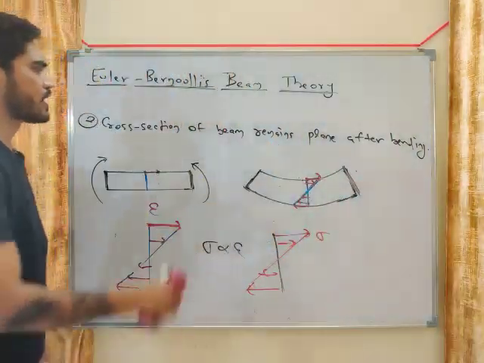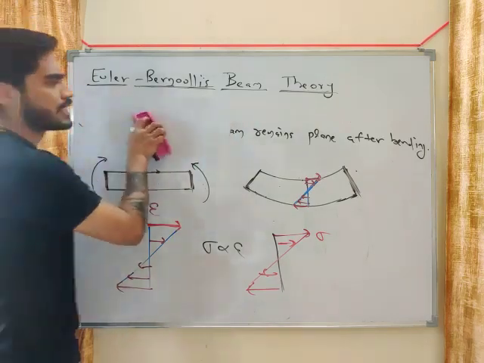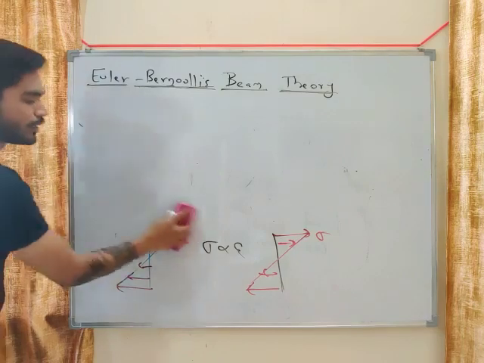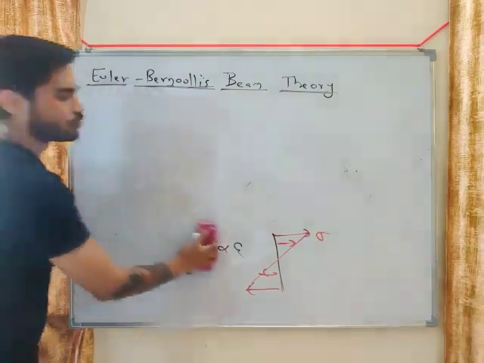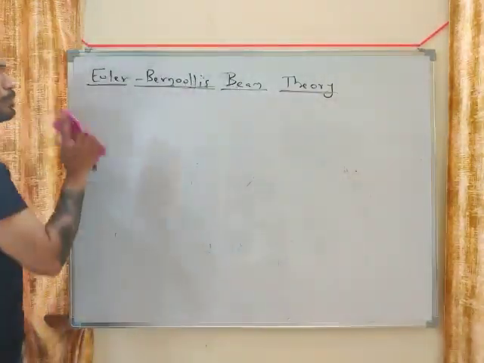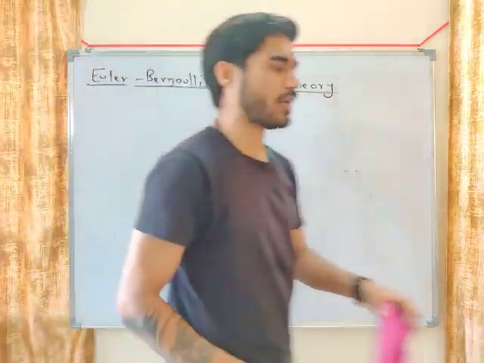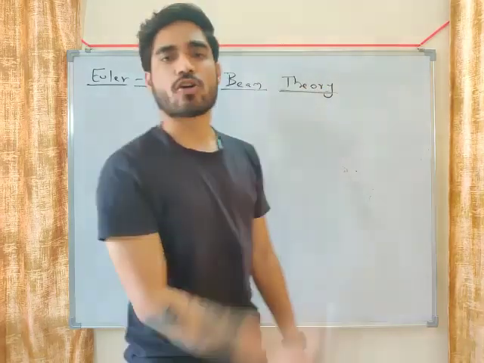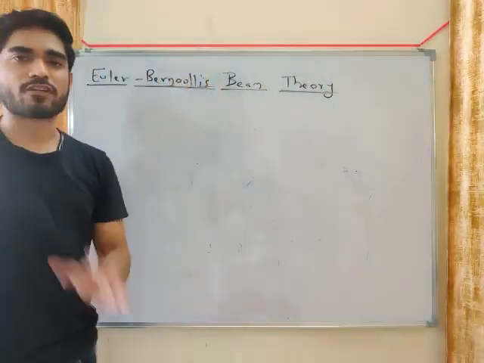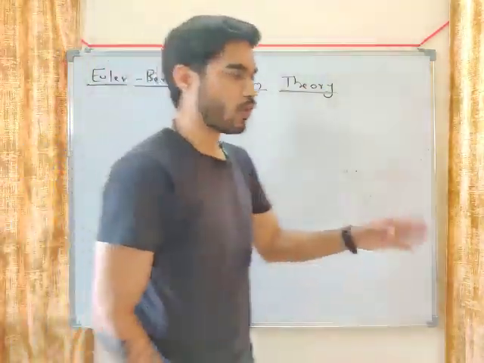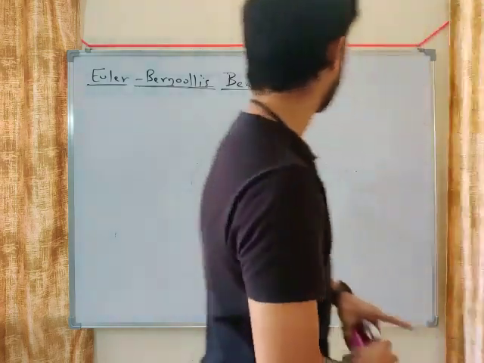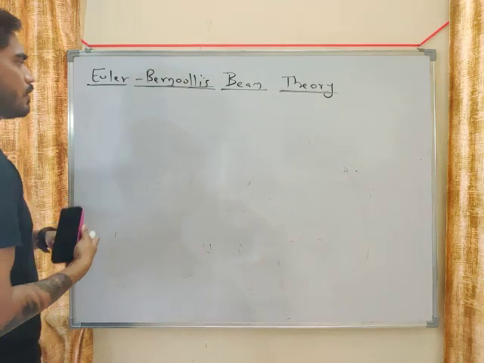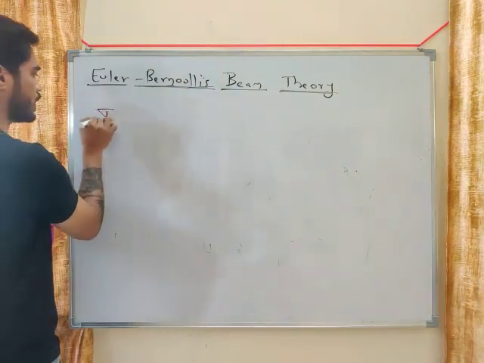There are other assumptions also, but those assumptions are general assumptions. These two assumptions are very particular to beam. Euler-Bernoulli's beam theory depends upon these two assumptions: beam is under pure bending and cross section remains plane after bending. Now what is the equation of Euler-Bernoulli's beam theory? You will get this equation from Euler-Bernoulli's beam theory.